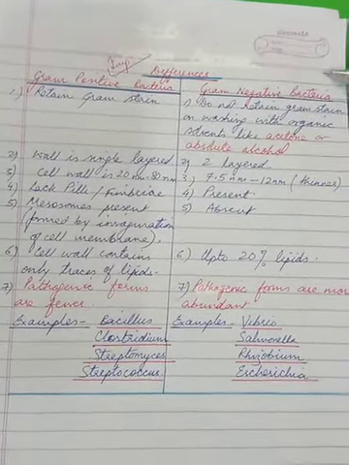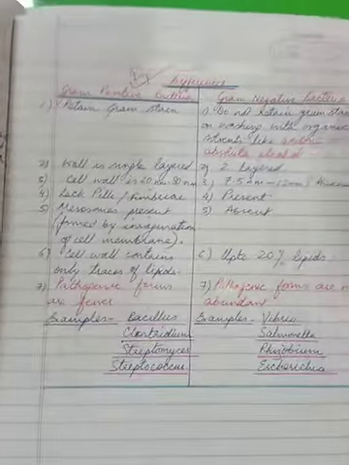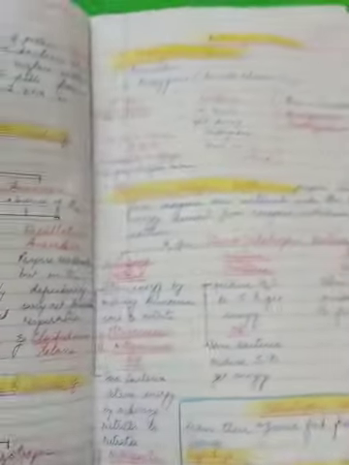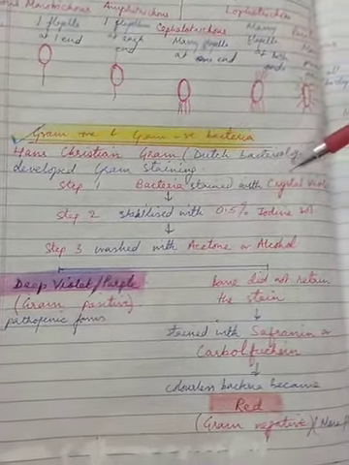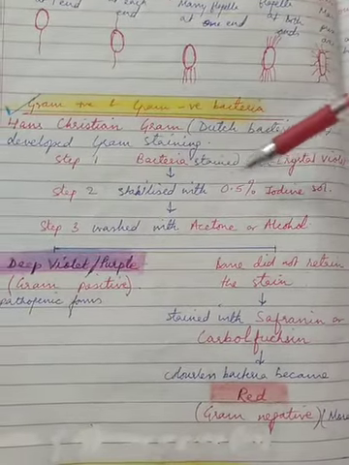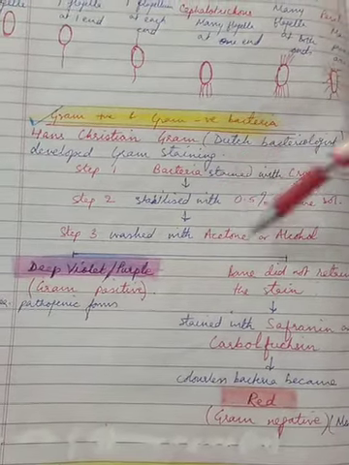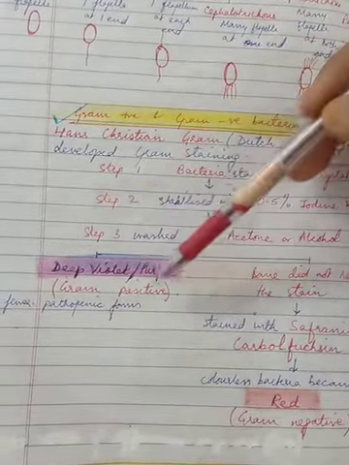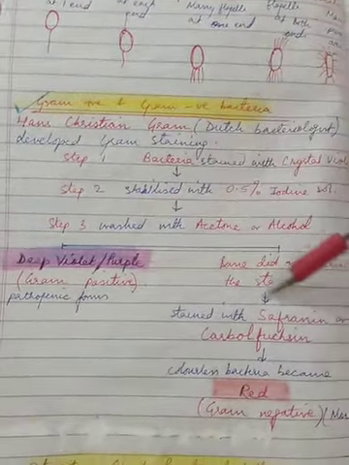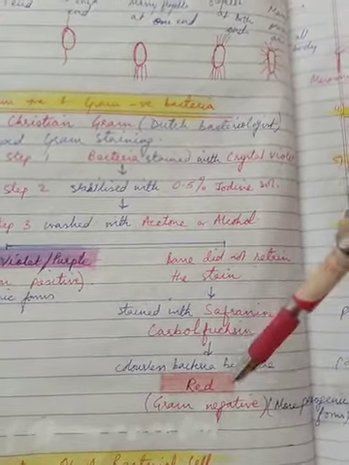And finally, to end the chapter, children, this is a very important topic: differences between gram-positive and gram-negative bacteria. Let's do them one by one. Gram-positive, they retain the gram stain. I'll just show you once again so that there is no confusion. Christian Gram used three steps in staining. First was crystal violet, the bacteria were stained. Second, with 0.5% iodine solution, the stabilization. And third was washing with acetone or alcohol. The bacteria which took up this deep violet purple color were gram-positive, and some did not, but they were further stained by safranin or carbol fuchsin. These were gram-negative, or the red ones.